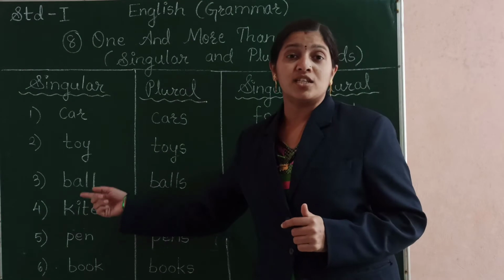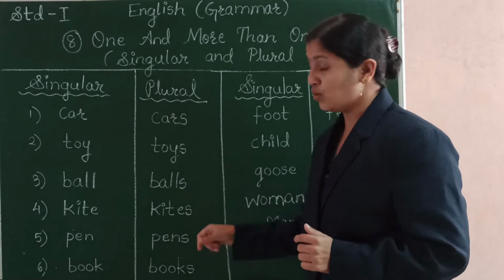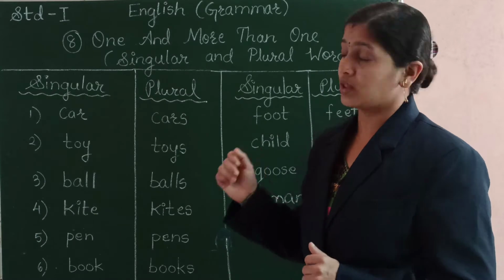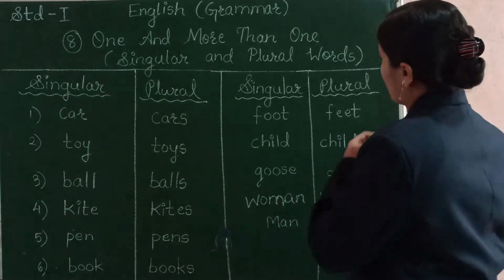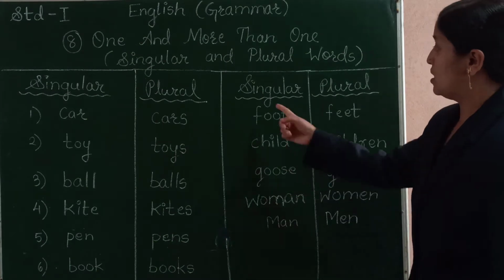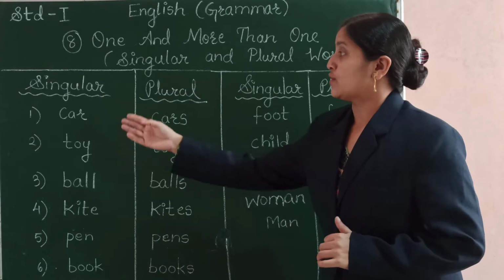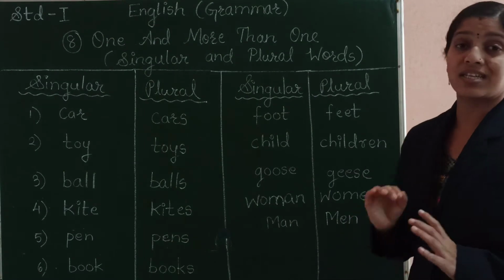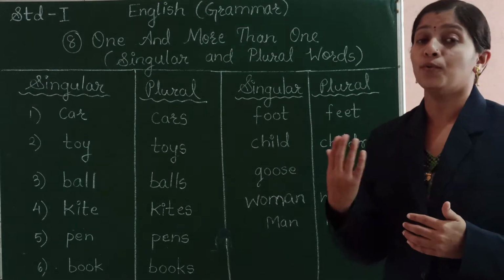When we change the words in the singular form to plural form, we add s to it. But this is not the situation in all the nouns or in all the words. There are some other rules for some other words. Here on the other side of the board you can see again I have made two columns, singular and plural. So the words here change from singular to plural form just by adding s. But here these words are a bit different. They have some different rule for changing them into plural form.